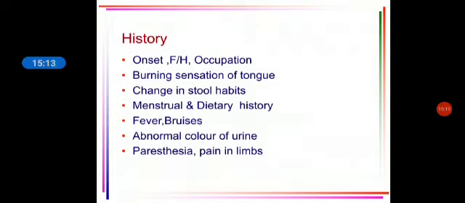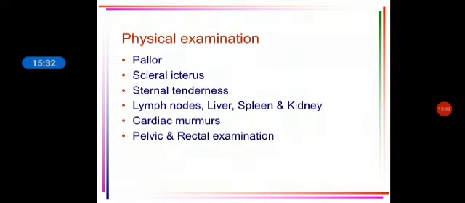Any fever, any bruise, any abnormal color in the urine. If the patient is having hemolytic anemia, the patient can have an abnormal color in the urine. Paresthesia and pain in the limbs are all related to megaloblastic anemia. So from the history itself, you will get an idea whether the patient can have anemia.